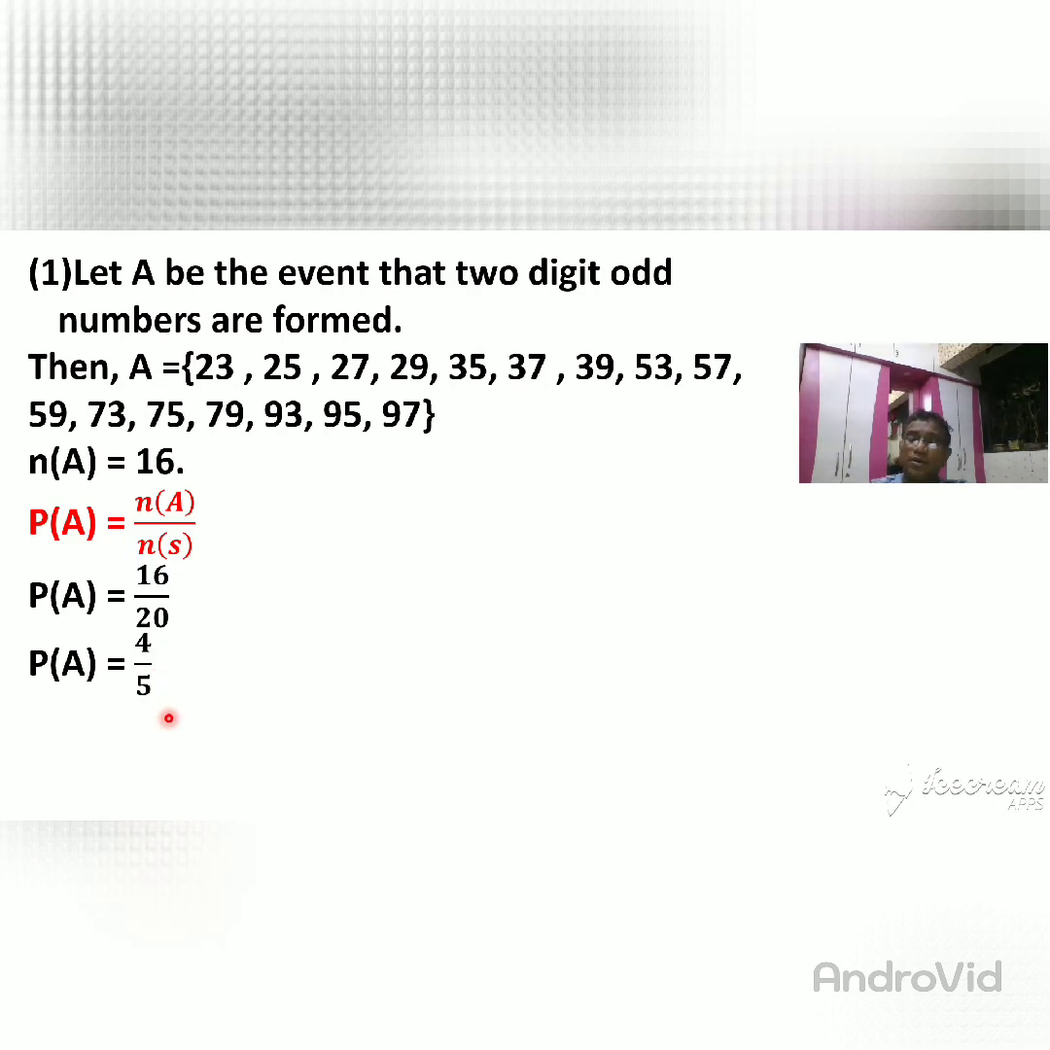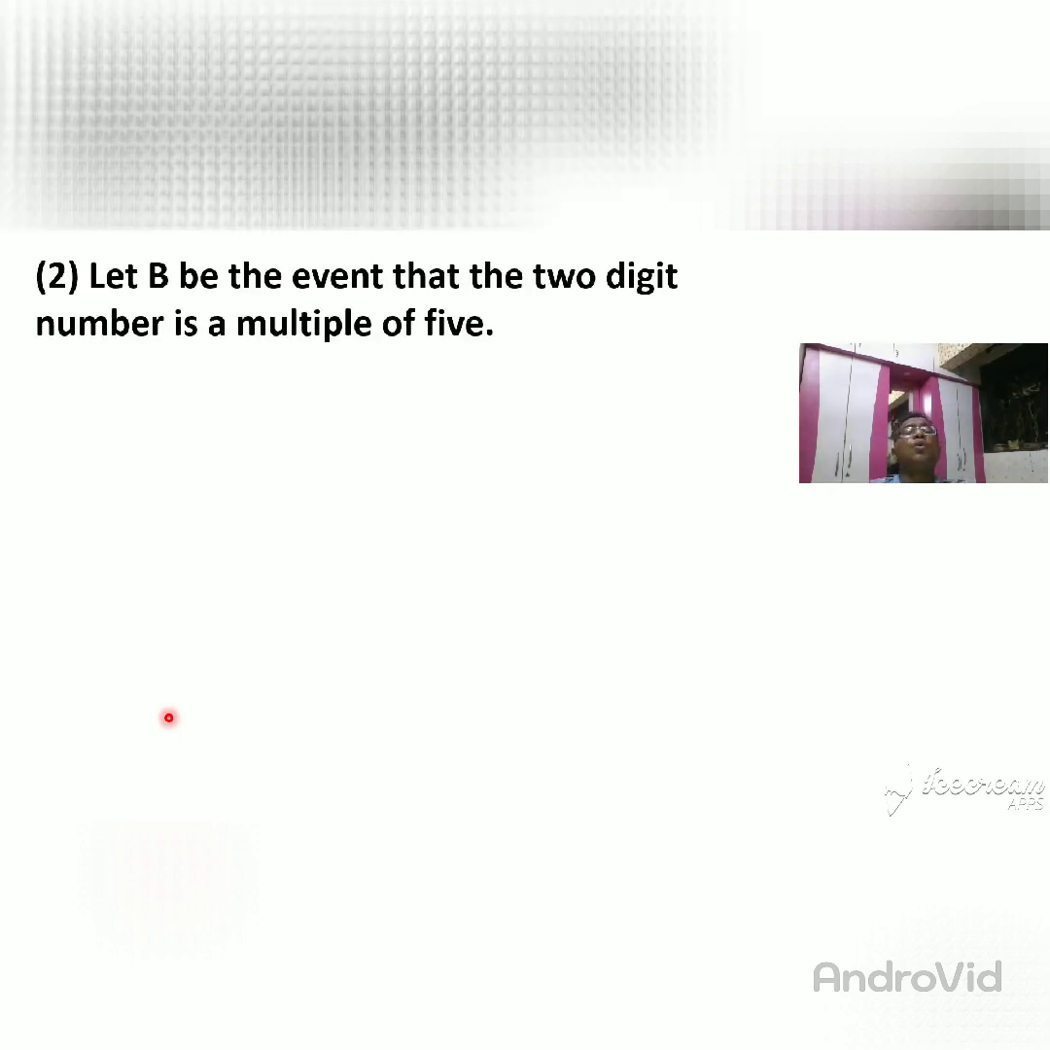Any doubts? Do you understand it? Then we go to event B. Let B be the event that the 2-digit number is a multiple of 5. So in these digits you want to write only multiples of 5. 5 times 1 is 5, 5 times 2 is 10. 5 is not possible because we need a 2-digit number. So 10 is possible, 15 is possible, 20 is possible.